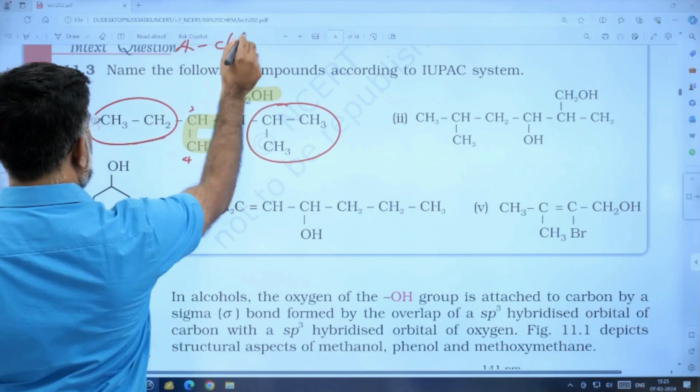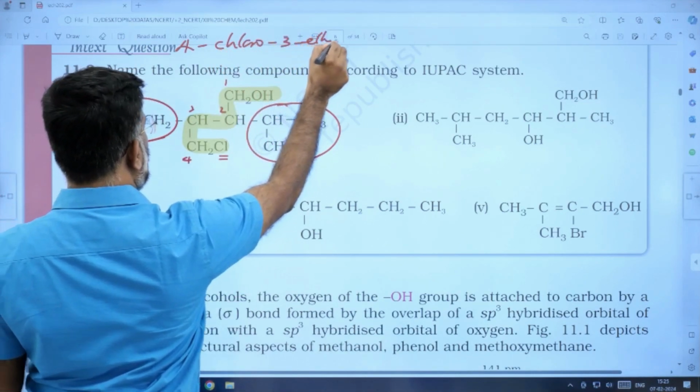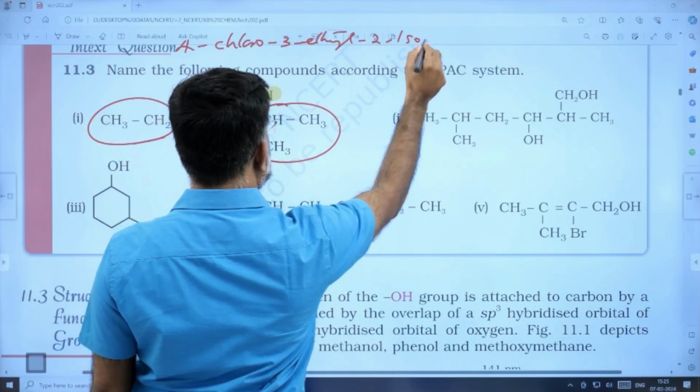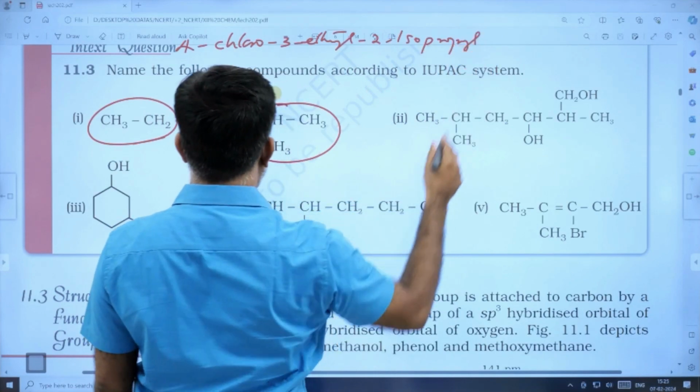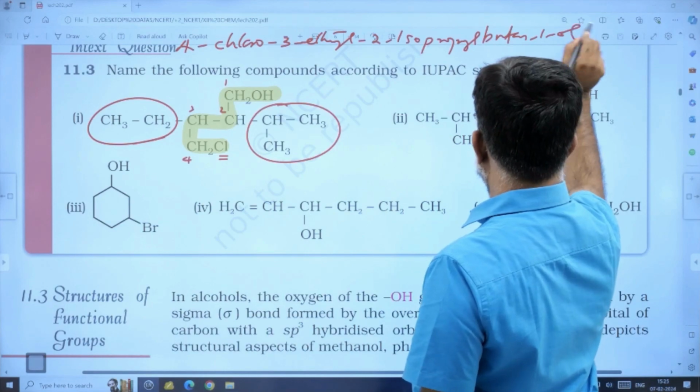4-chloro, 3-ethyl, 2-isopropylbutan-1-ol. That is the name.